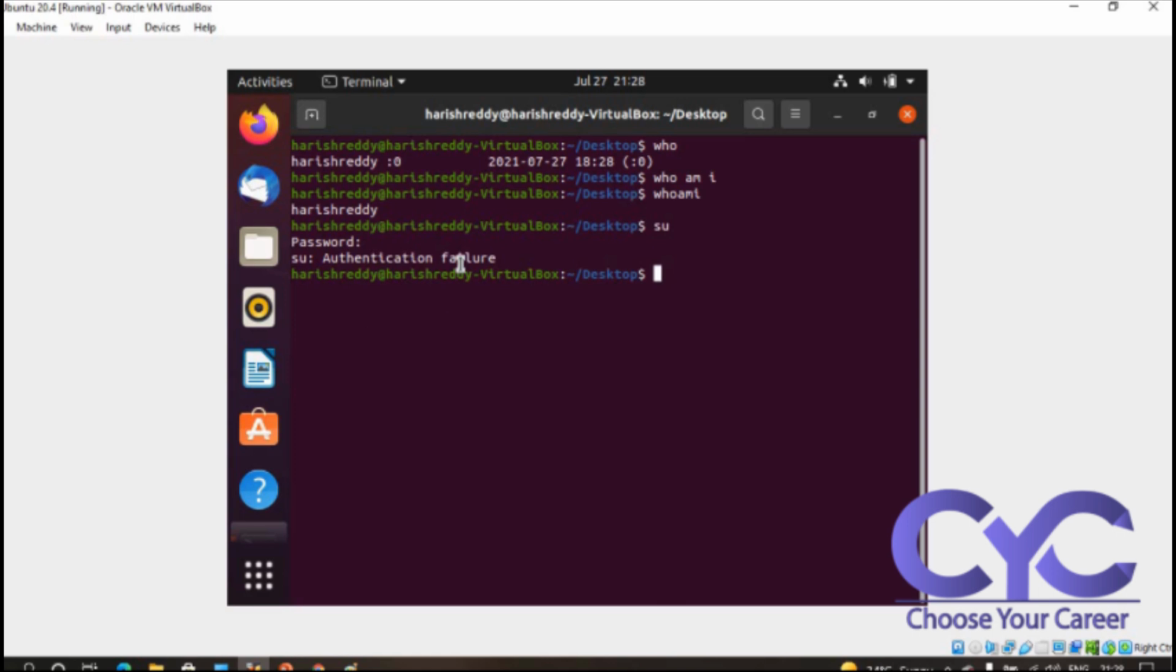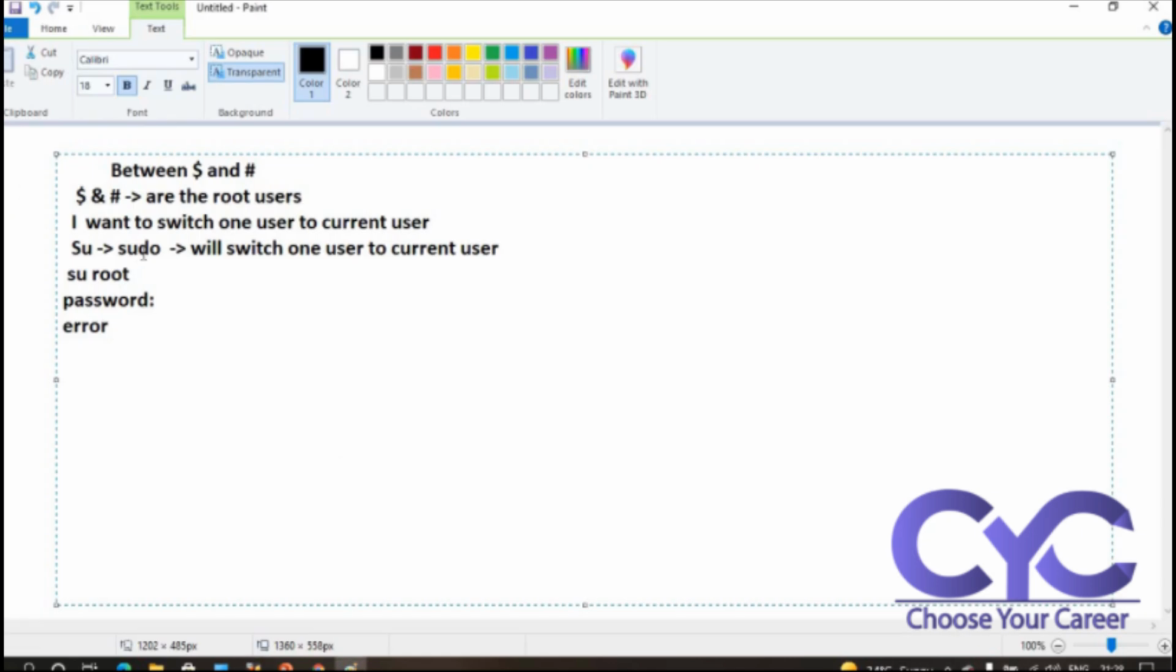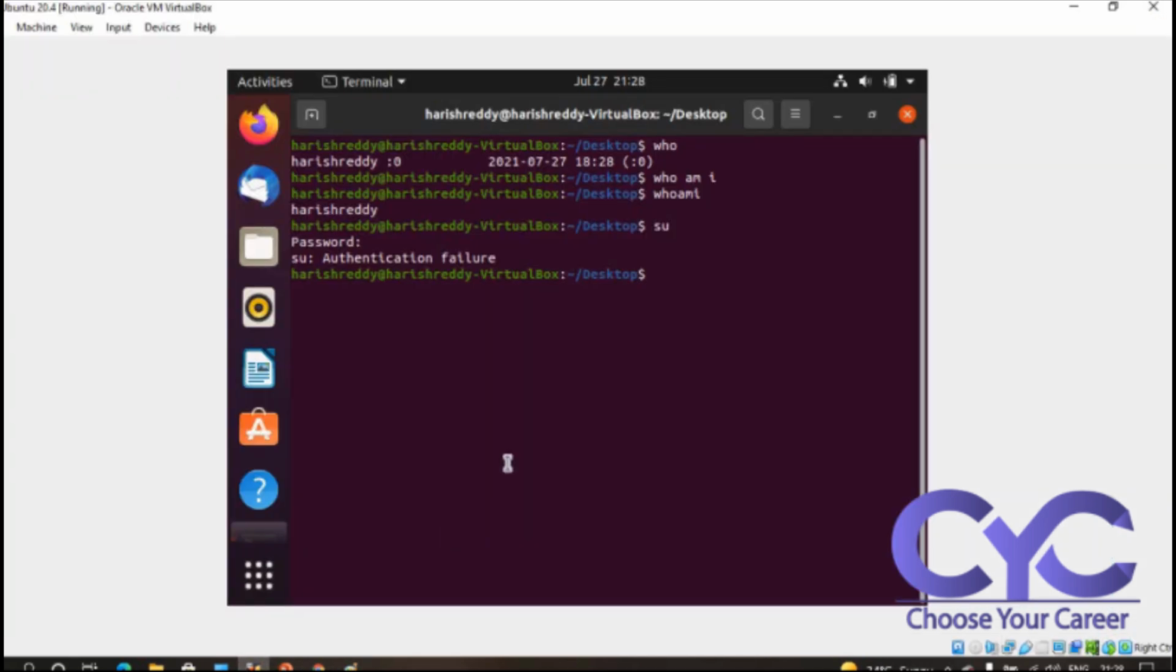For this we have one solution again. As I told you, sudo will be there, right? Sudo is something where we switch from one user to another user. So here I am using sudo su root. It is asking for the password of Harish Reddy. See here, I was logged in.